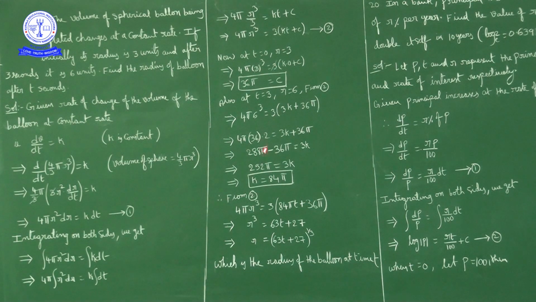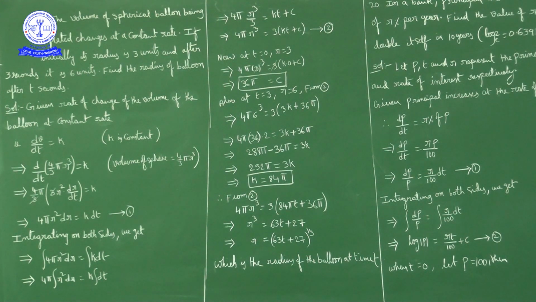First of all I will cancel 3 here. So 4 pi into 6 cube, what can we write? 36 into 6, 3 cancels. So 2 into 36 into 4 pi is equal to 3k plus 36 pi. Now the product of 4, 36, 2 is 288 pi, and 36 pi I will write on this side: 288 pi minus 36 pi is equal to 3k. Now 288 minus 36 is 252. So 252 pi is equal to 3k. Cancel 3 on both sides. K is equal to how much? 84 pi.